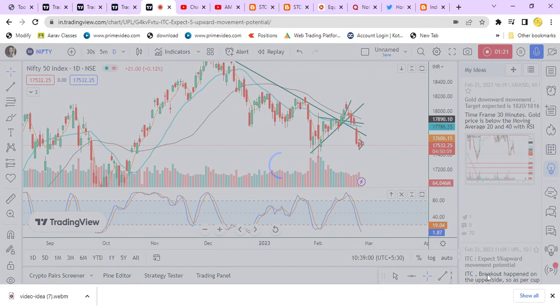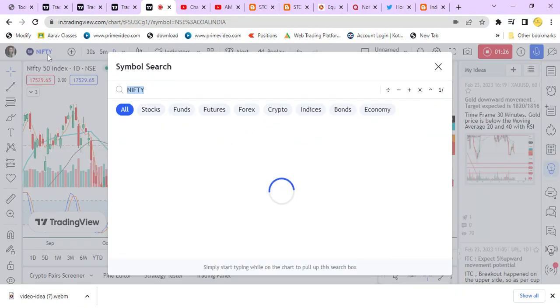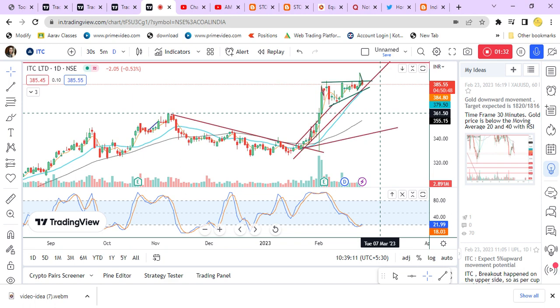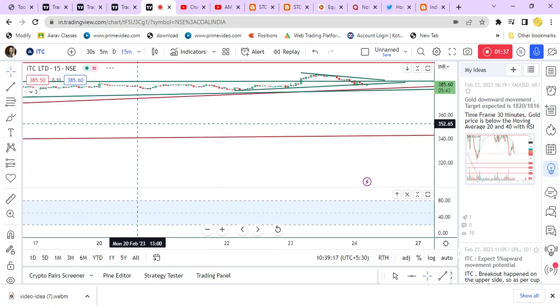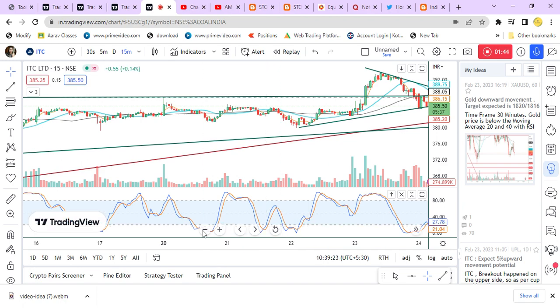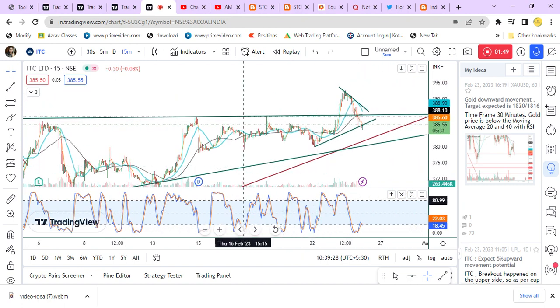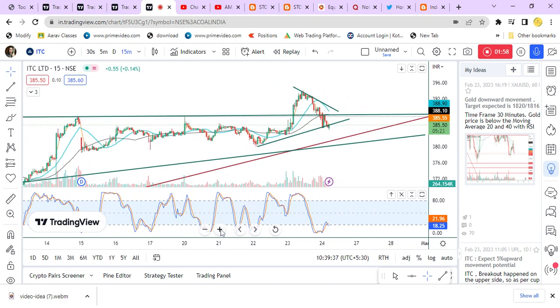ITC will look. Okay, this is the video. I'll open here itself in TradingView. ITC will analyze in lower time frame, that is 15 minutes chart. In 15 minutes chart we'll get more support lines and more resistance lines, so we can analyze for shorter time frame or for intraday. In shorter time frame we can see breakout happened here with high volume. This green candle is the breakout candle with high volume.